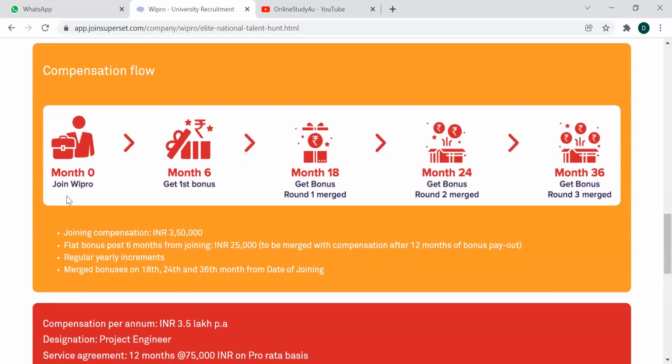You can see once you join Wipro, within 6 months, joining compensation is 3,50,000, 3.5 LPA. Then flat bonus will be post 6 months from joining, that is 25,000, to be merged with the compensation after 12 months of bonus payout. Then regular yearly increments will be there. Then merged bonus on the 18th, 24th and 36th month from date of joining. So 18th month, 24th month and 36th month you will be getting bonus. So this is how the compensation flow is in Wipro.